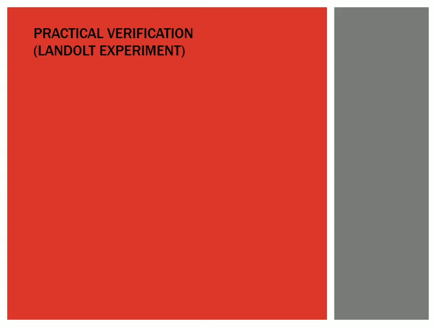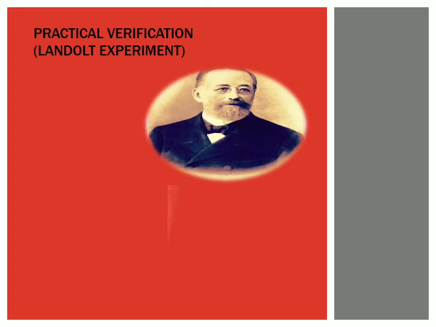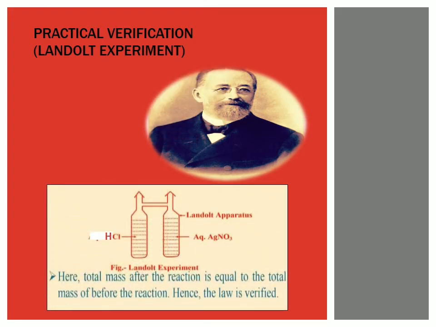Now we discuss its practical verification. Practical verification was given by the German chemist H. Landolt, who studied about 15 different chemical reactions with great skill to test the validity of the law of conservation of mass. He took an H-shaped tube and filled two limbs, A and B. Limb A was filled with silver nitrate and B with hydrochloric acid. The tube was sealed so the material could not escape outside.